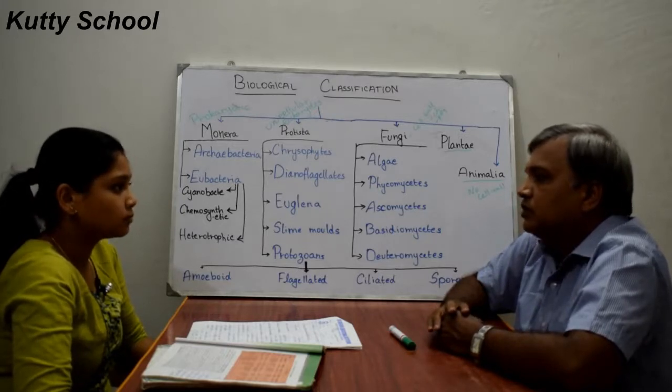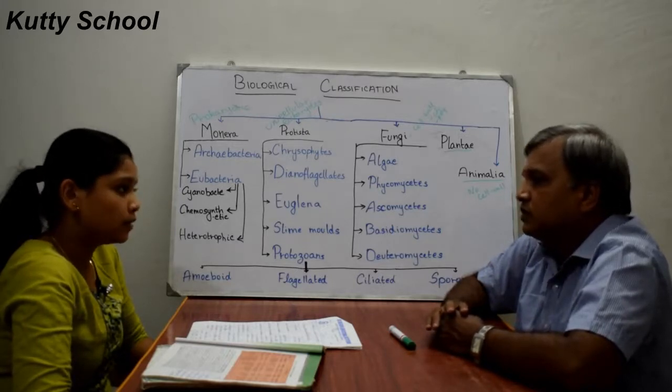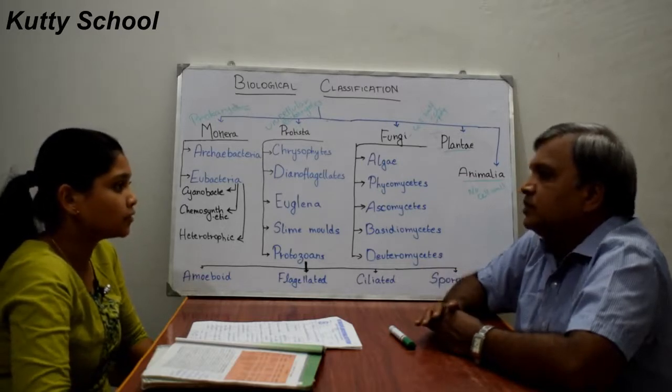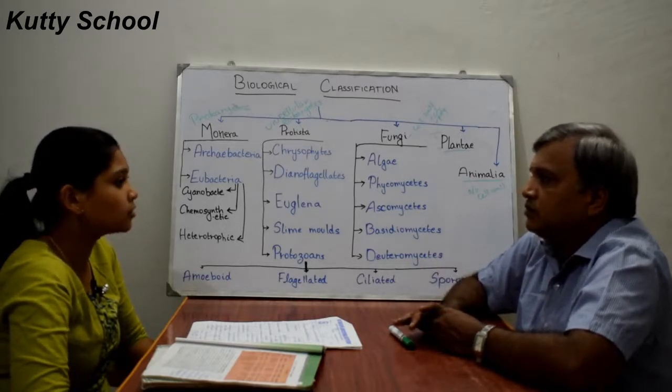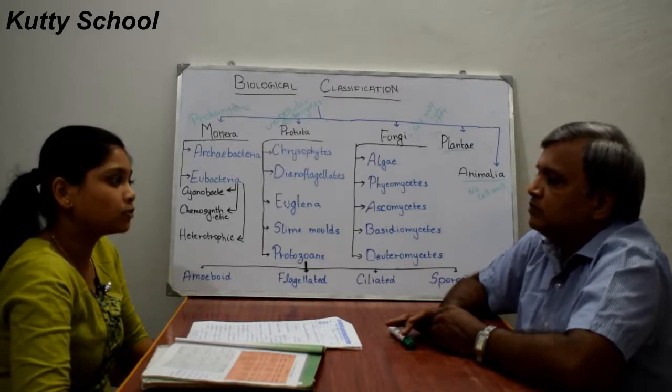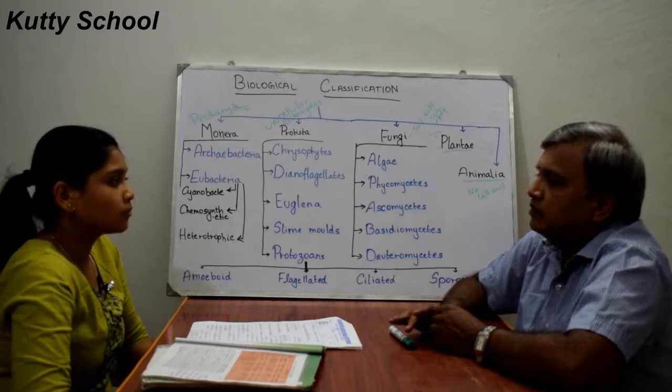That's called nitrogen fixation, done by some cyanobacteria, not all. Some plants can directly absorb nitrogen, and some plants cannot.